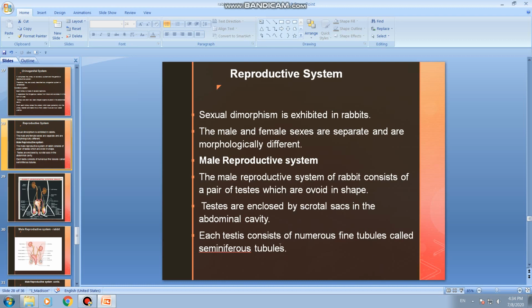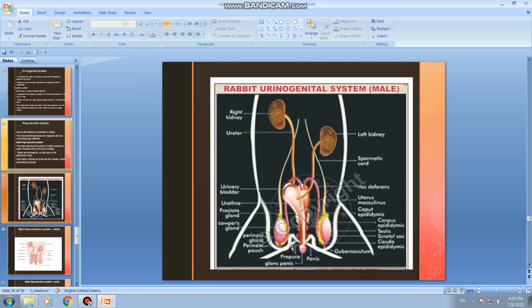Each testis consists of numerous fine tubules called seminiferous tubules. And this is the picture to show the urinogenital system. As I told already, urinogenital system refers to both the excretory and the genital or reproductive system. We discussed the excretory system already, with the paired kidneys and ureters which open into the bladder. So this is to show the reproductive system.